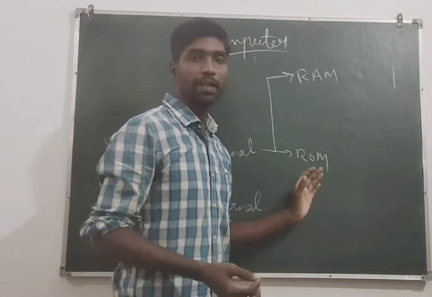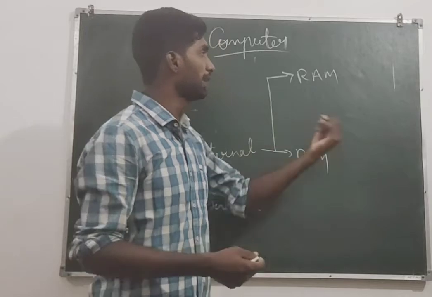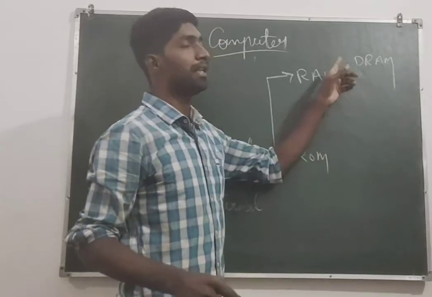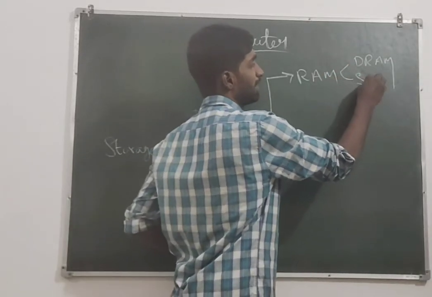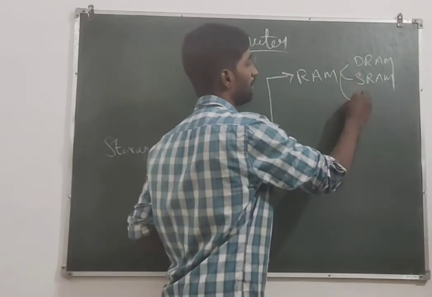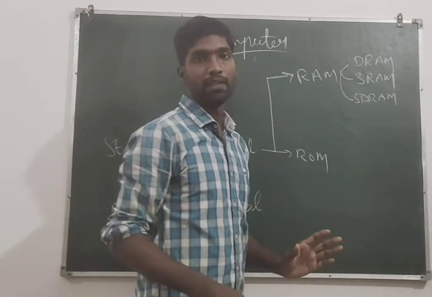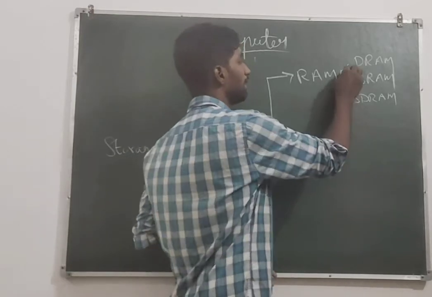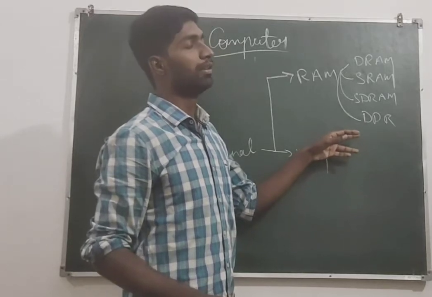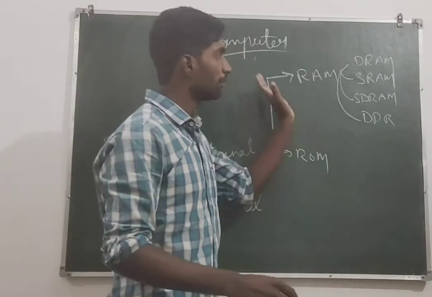In RAM there are several types: DRAM, dynamic random access memory; SRAM, static random access memory; SDRAM, synchronous dynamic random access memory; and DDR, double data rate memory. These are the four types of RAM.